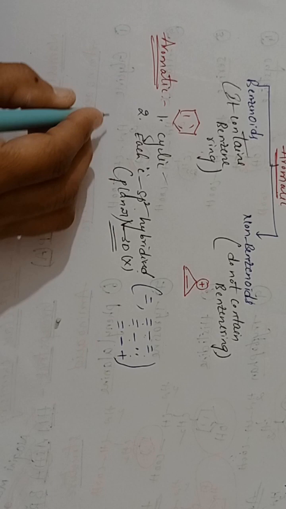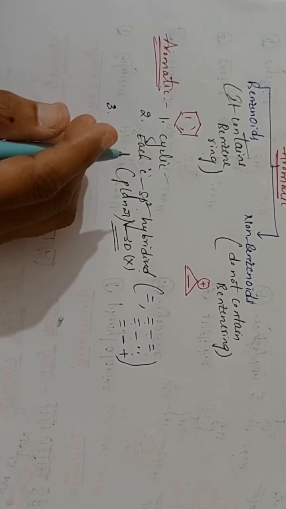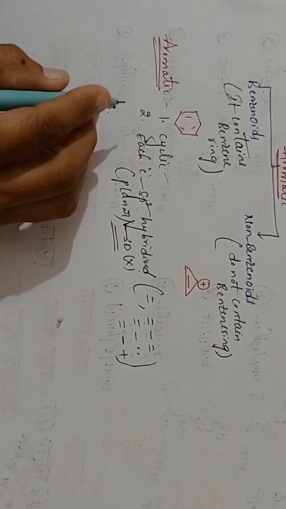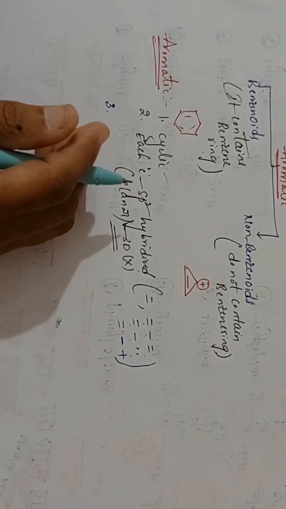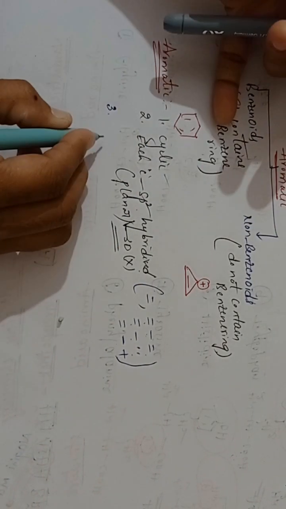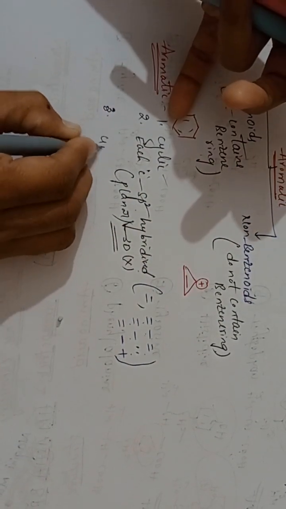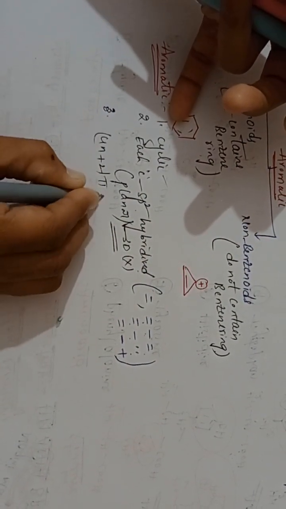Coming to the third condition, Huckel's rule. It should satisfy Huckel's rule, students. Huckel's rule is 4n plus 2 pi electrons. An aromatic compound should satisfy 4n plus 2 pi electrons.